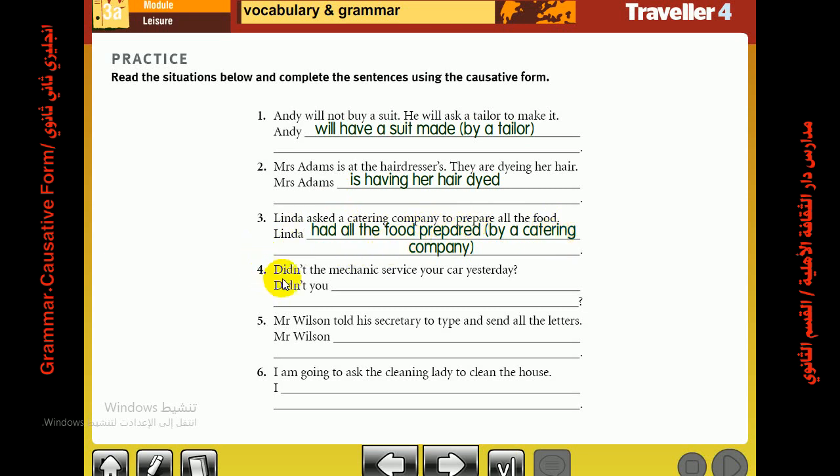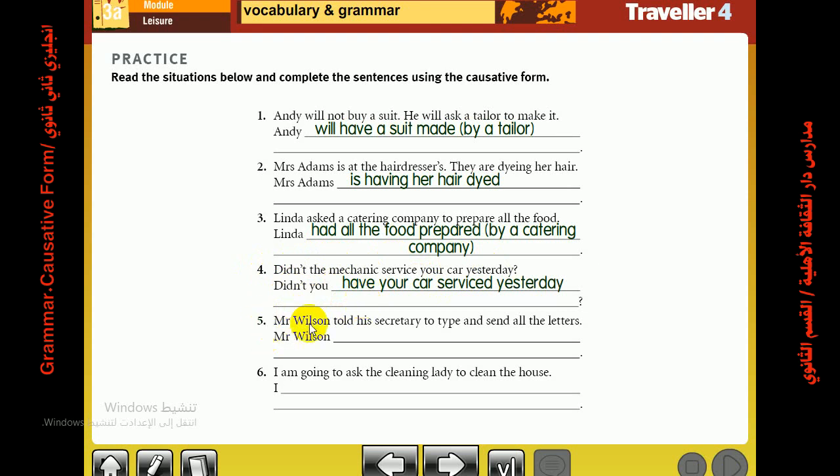Number 4, didn't the mechanic service your car yesterday? This is a form of question beginning with didn't. So when I change it into the causative, it becomes like this. Didn't you have your car serviced yesterday?